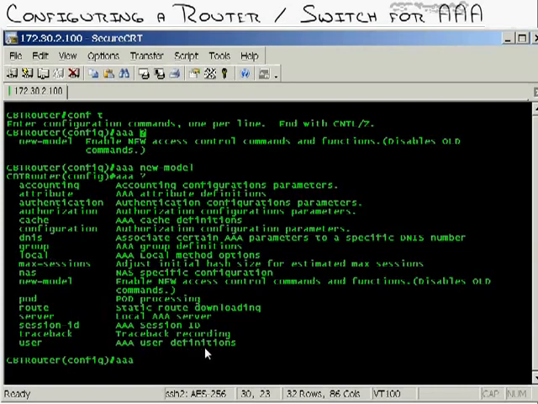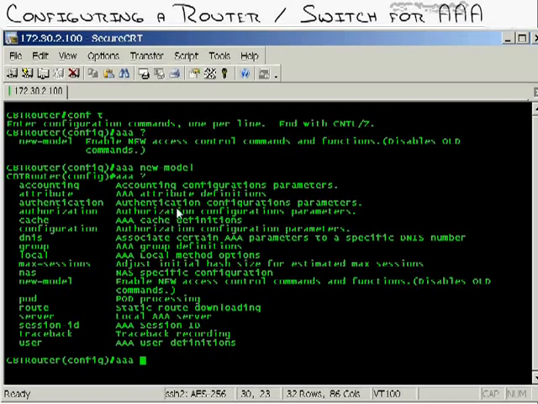Now before you go any further, you want to make sure that you don't lock yourself out of the router. It's easy to do when you're configuring AAA because doing this, it even notes, disables the old commands. The old password under your VTY ports is no longer used. Now it's going to be looking to use usernames and passwords that are at least locally configured on the router. So here's a quick way to lock yourself out of the router. Let's say you've got a VTY password you're using for Telnet and an enable secret. You type in AAA new model, save your config, and log out.